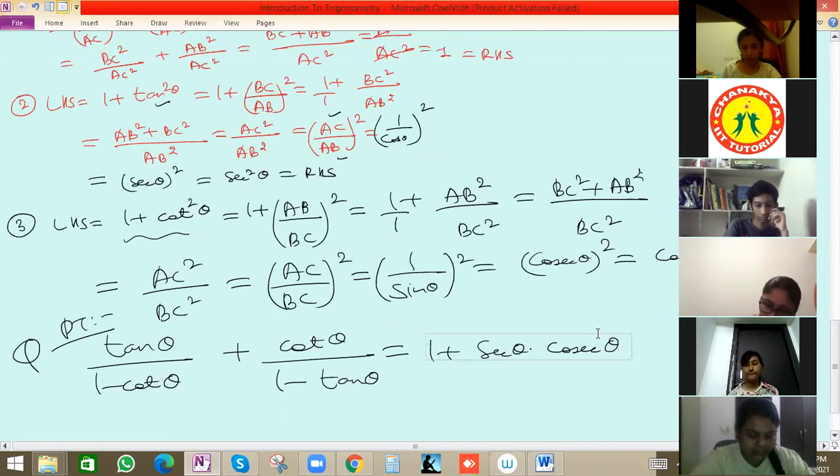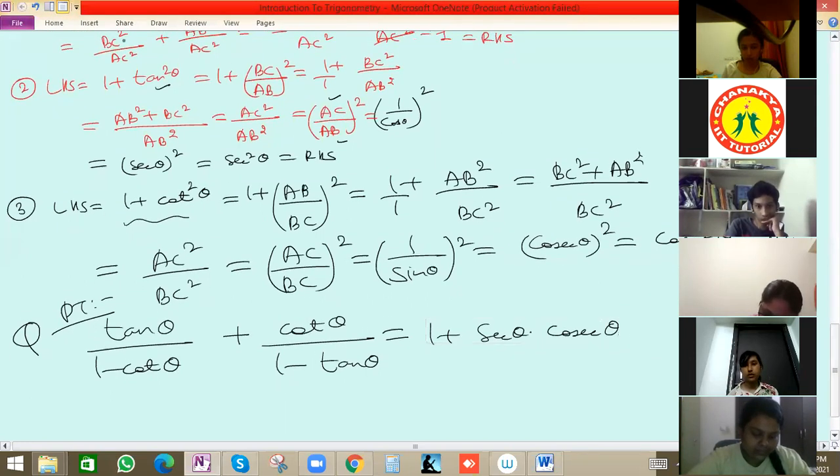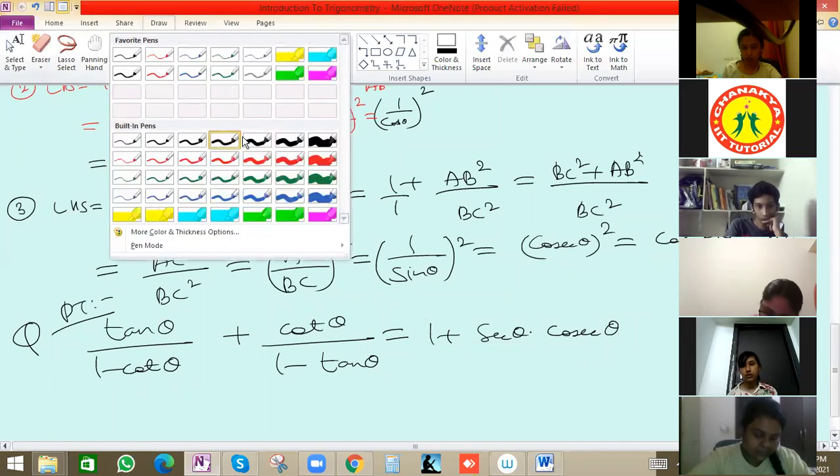Three formulas only. Sin square theta plus cos square theta is 1. 1 plus tan square theta is sec square theta, and 1 plus cot square theta is cosec square theta. These three formulas we have to remember, and whenever required we can use them to solve the questions.